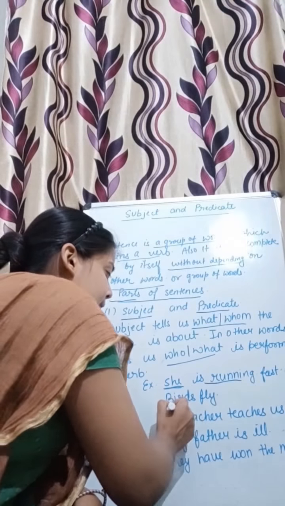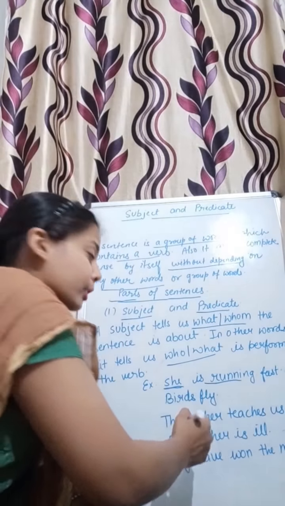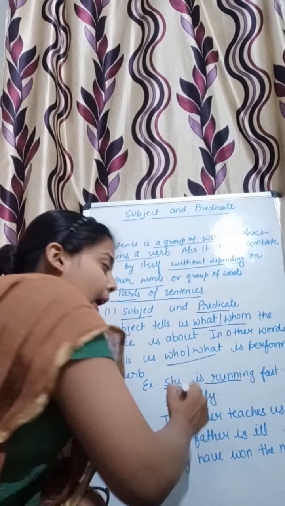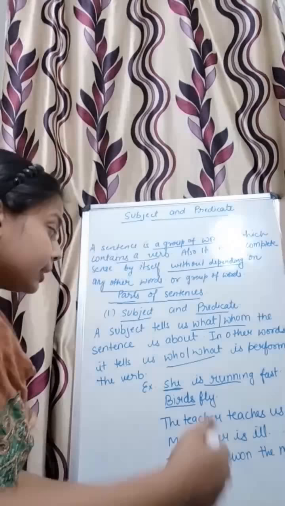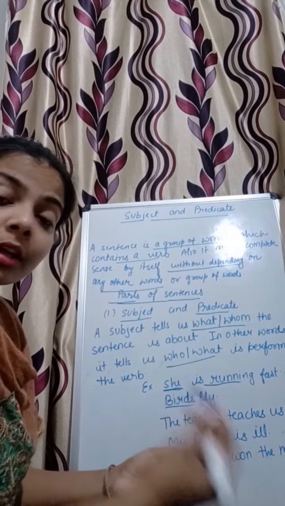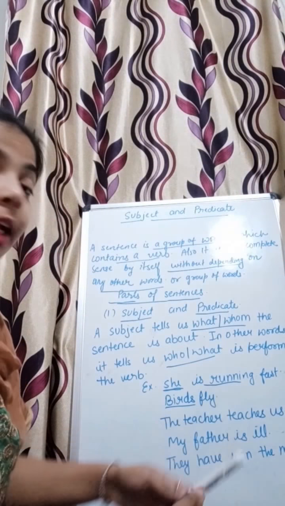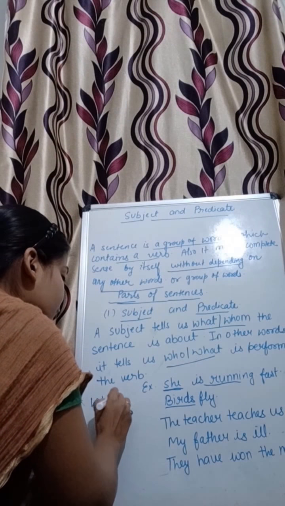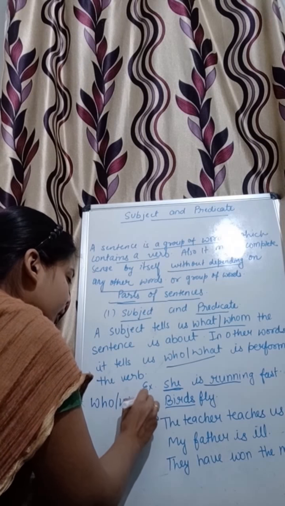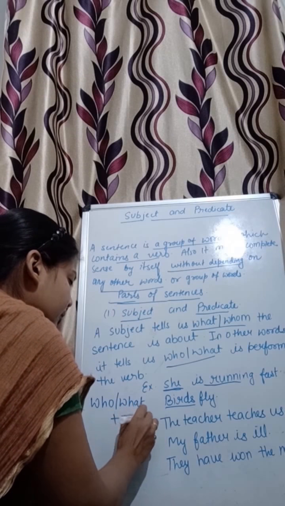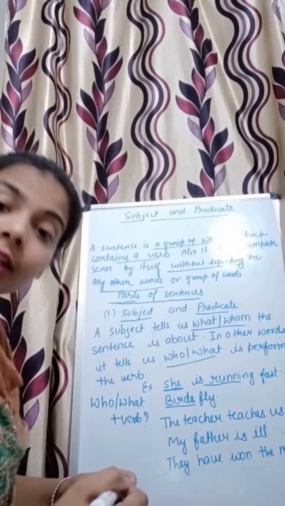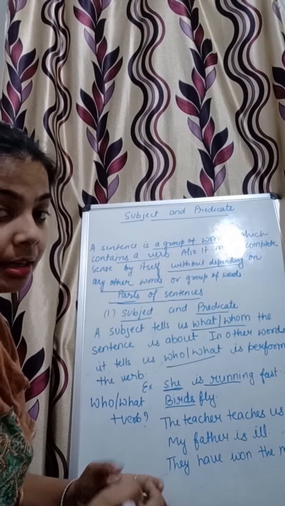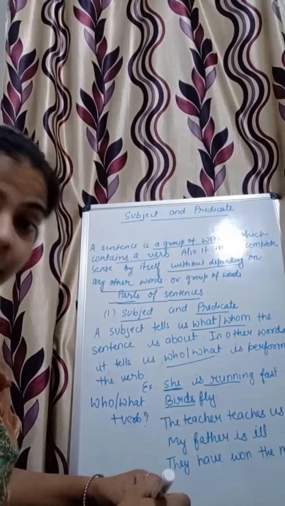Birds fly. Now in this group of words, you can see that birds are doing something. In the sentence birds fly, you can raise a question with the verb, like who flies. So whenever you raise a question with who or what with a verb, whatever answer you get, that is a subject.